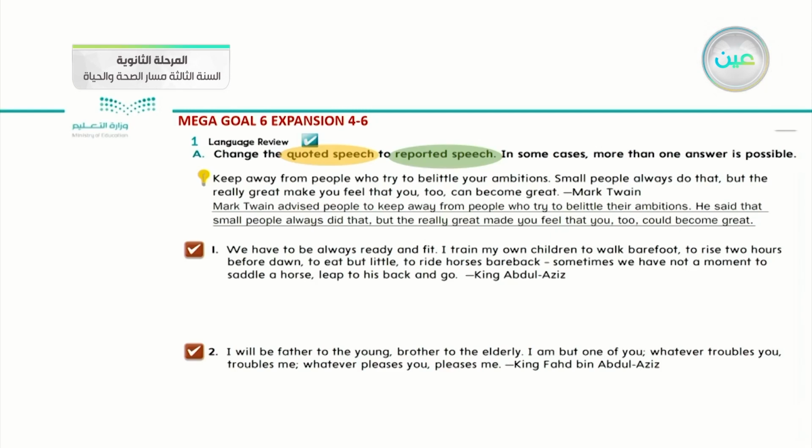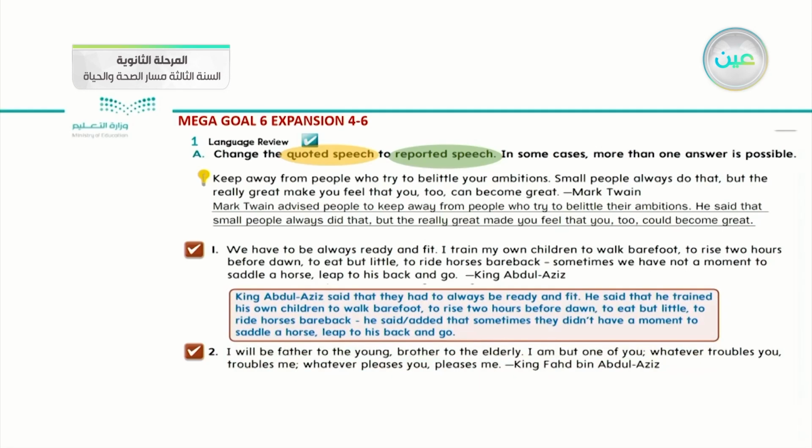Who said that one? King Abdul Aziz, rahimahullah. Okay, so King Abdul Aziz said that quoted speech. Now we want to transfer it from quoted to reported speech. How are we applying that one?